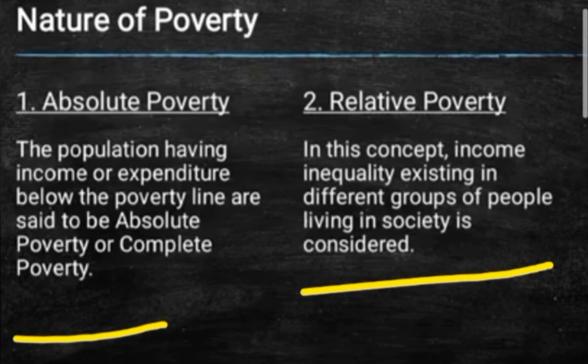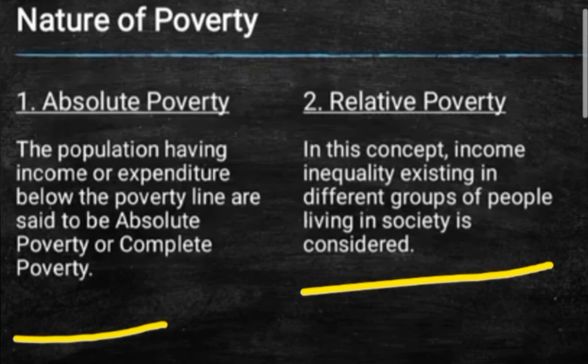Now the main thing is that the concept of absolute poverty helps us to categorize people who are living below the poverty line, and to reduce this poverty, target-oriented policies can be framed with the help of absolute poverty. The number of people living below the poverty line can be reduced to an extent, and policies can be framed accordingly. So absolute poverty is nothing but being unable to attain the standard wages and unable to meet the minimum required expenditure.